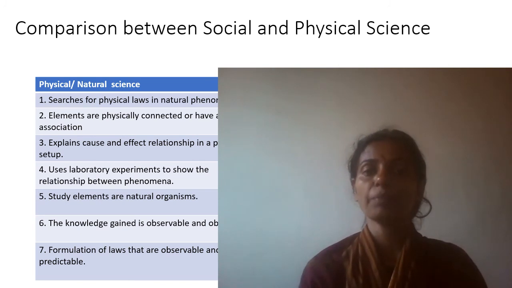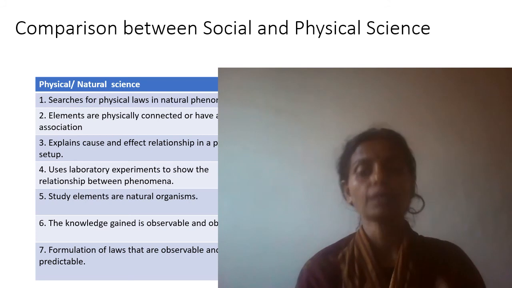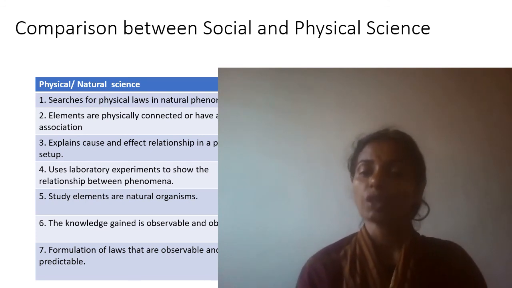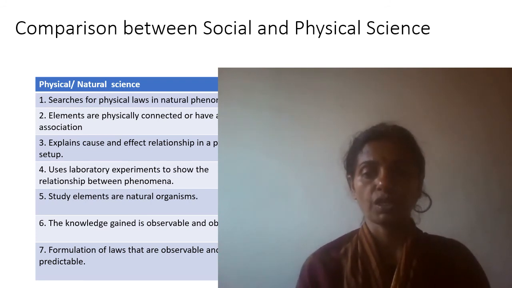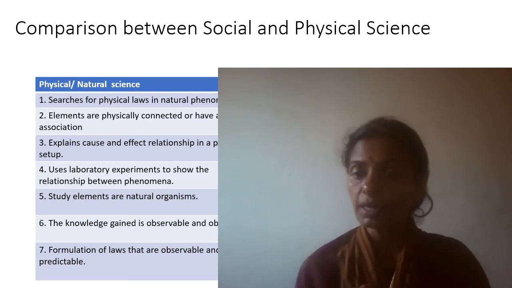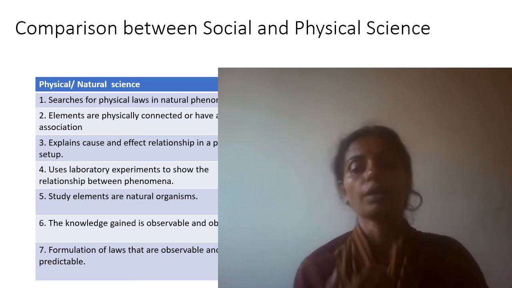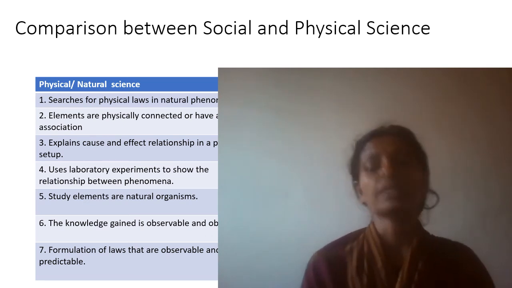So these were some basic points, a comparison between social and physical science. Basically what we can say is sociology is a science on its own. It is not as scientific as a natural science, but it is very scientific in its approach. It is observable, it is experimentable, and it is not based on your own personal ideas. That's why it is scientific in its nature.